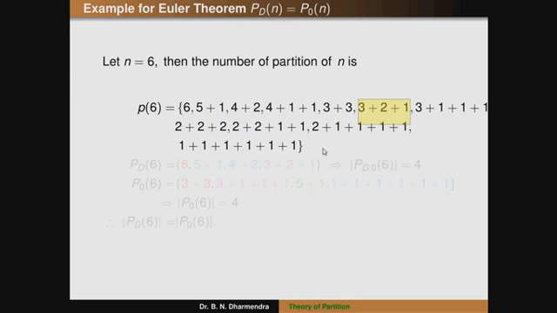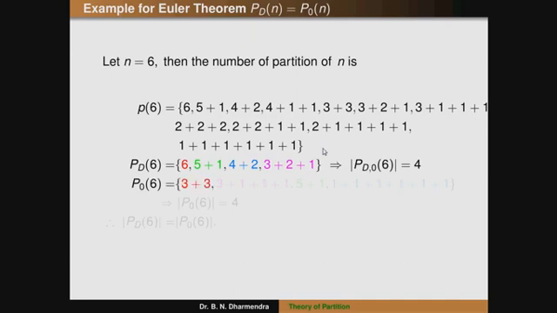So therefore it can be written that the partitions of n with distinct terms are 6, 5 plus 1, 4 plus 2, 3 plus 2 plus 1. So therefore the cardinality of the partitions with distinct terms is 4.